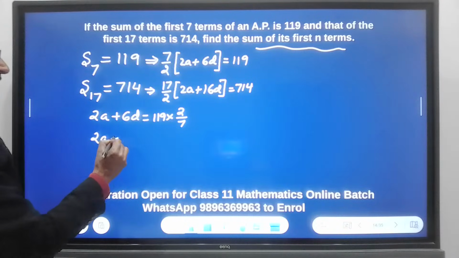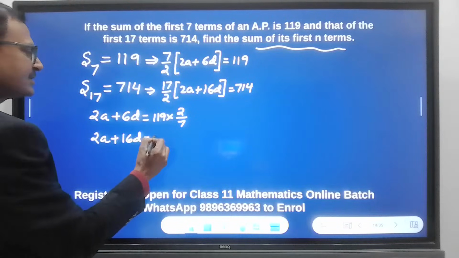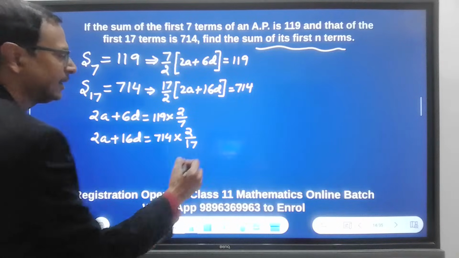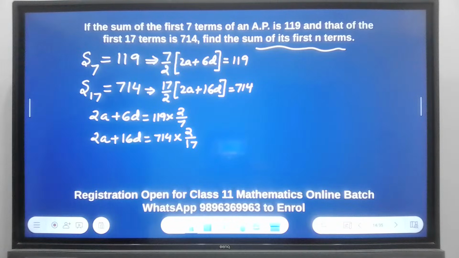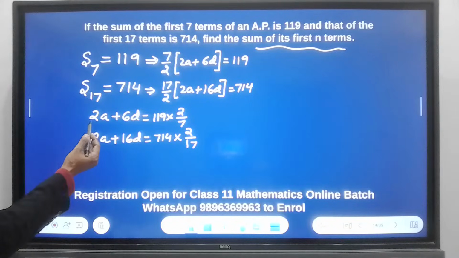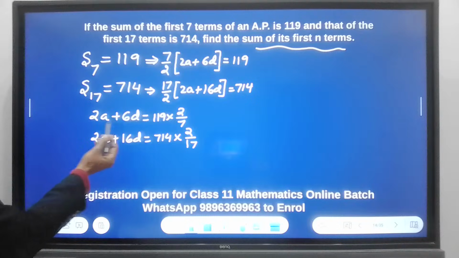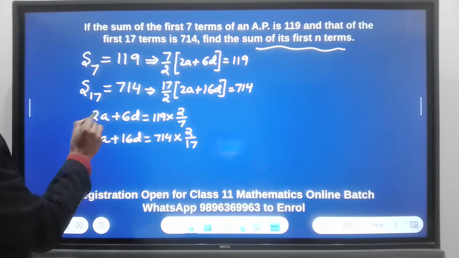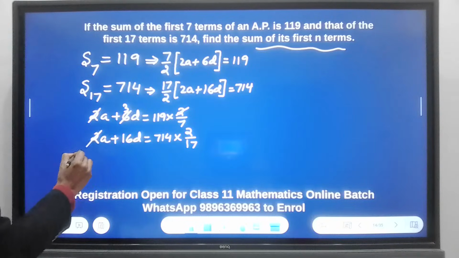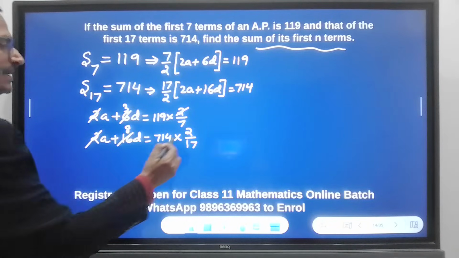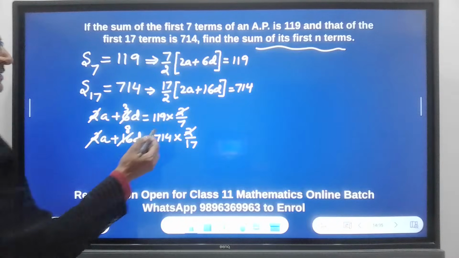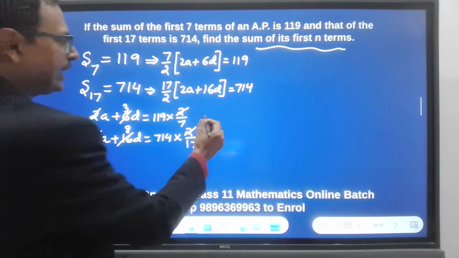2a plus 16d, 714 times 17 by 2 goes to the other side, 2 by 17. And now you need to simplify this part first. I can actually cancel a 2 here. See, throughout there is a 2. Here also there is a 2. So this cancels out, this becomes 3. This cancels out, this cancels out, this becomes 8. And this cancels out. See, smartness, this is what is required. 7.